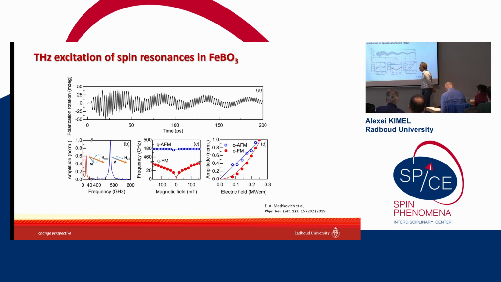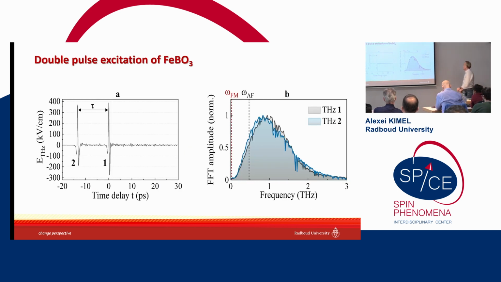We confirm this hypothesis by measuring the frequencies of the modes as a function of magnetic field. One goes to 0 when the magnetic field is 0. Another one is not sensitive to the external magnetic field. But a surprise came when we looked at the dependence of the amplitude of these modes on the terahertz electric field. One of these modes scales linearly, while the other scales quadratically. So the quasi-ferromagnetic mode scales quadratically. Interesting, nonlinear. Well, let's check if 1 + 1 is more than 2. What we did was take two terahertz pulses. So we excited this material with two terahertz pulses with equivalent spectra. These are the spectra of the terahertz pulses.